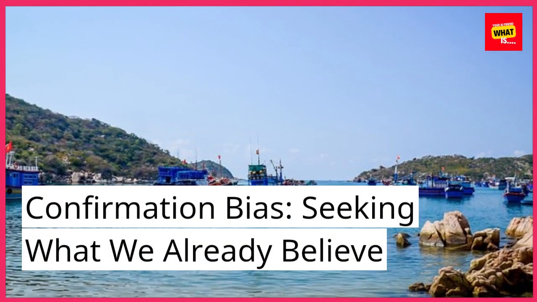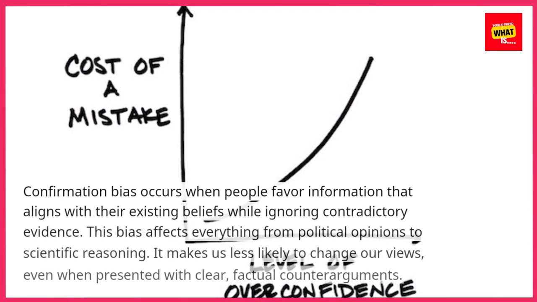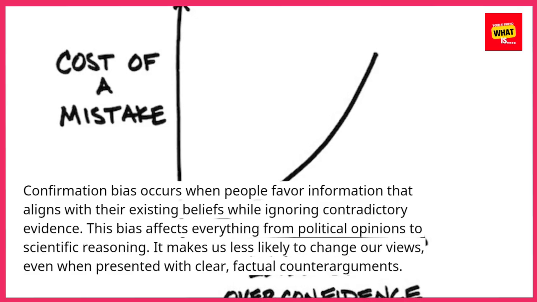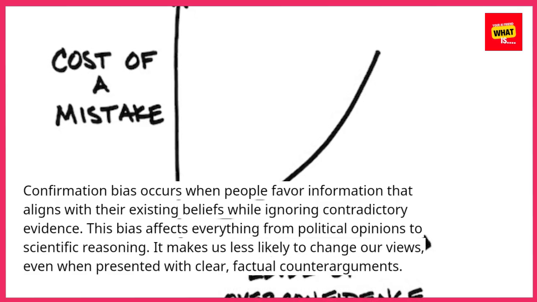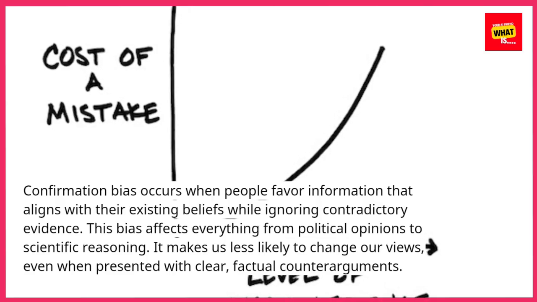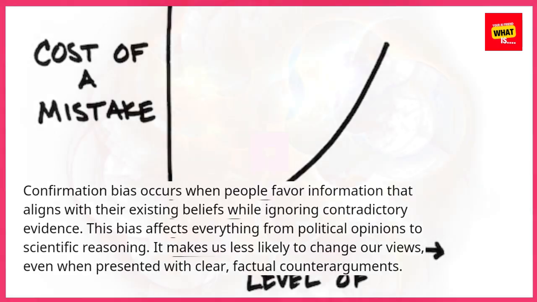Confirmation bias. Seeking what we already believe. Confirmation bias occurs when people favor information that aligns with their existing beliefs while ignoring contradictory evidence. This bias affects everything from political opinions to scientific reasoning. It makes us less likely to change our views, even when presented with clear, factual counterarguments.